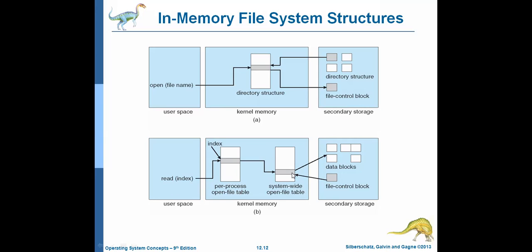How much data do we need to read? We need to read the information from block number 123. So we go to that particular block and read the information. That is about the open system call and the read system call, and how we can perform those things with the help of on-disk structures and in-memory file system structures.